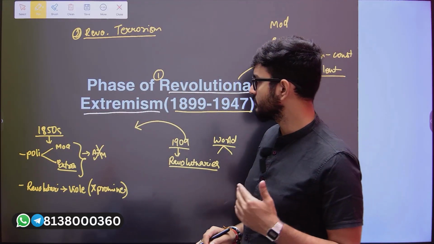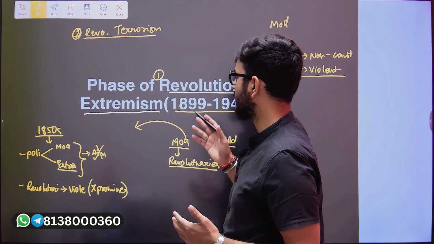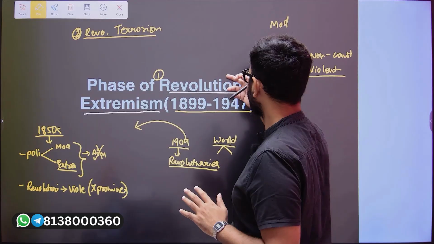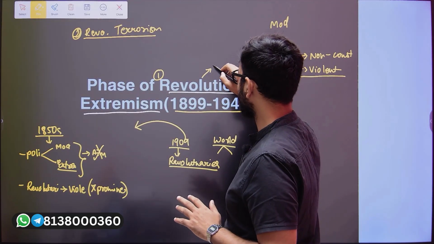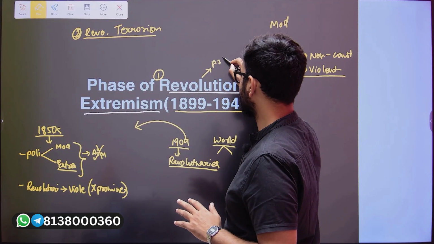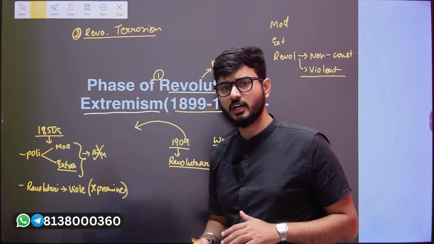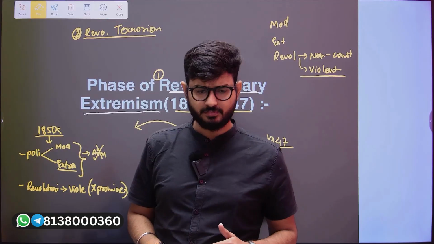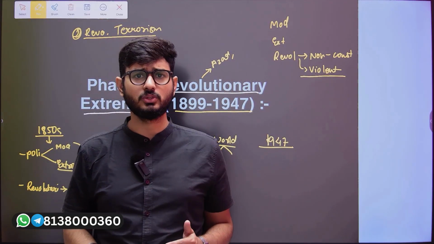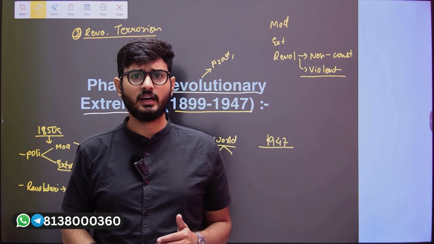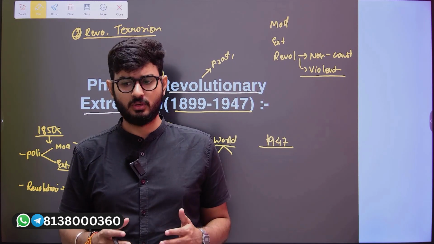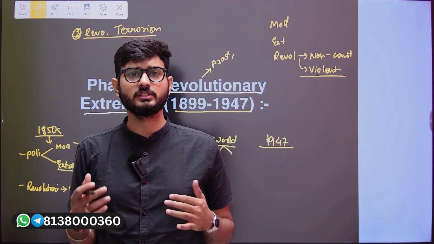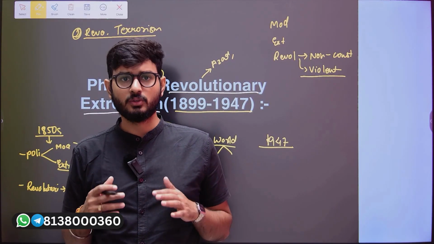Whenever we talk about the revolutionary people, we are talking about Chandrashekhar Azad, Bhagat Singh, Ram Prasad Bismil, Ashfaqullah Khan, Surendra Lahiri, then Sukhdev, Rajguru, Lala Hardayal. So all of these people were who? They were the revolutionary people who adopted violence as a means to uphold their aims and objectives.